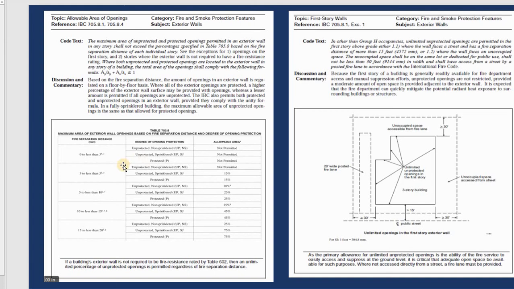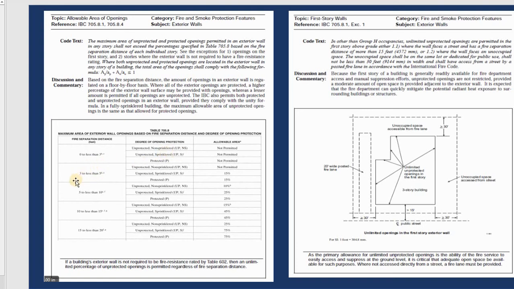this is another chart to let you know the maximum area of exterior wall openings based on fire separation distance and degree of opening protection. So this is the chart. It lets you know which one you need to do when you design for fire separation distance and when you have allowable area.